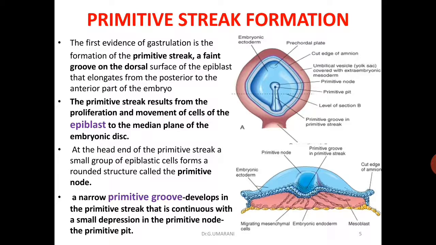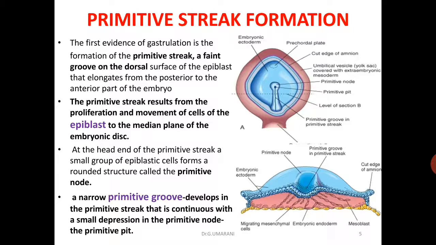So the first evidence of gastrulation is the formation of the primitive streak. Already we discussed, so what is it? It is a faint groove on the dorsal surface of the epiblast that elongates from the posterior to anterior part of the embryo. In the first image you can observe a long elongated groove from the caudal end, and that is the primitive streak.